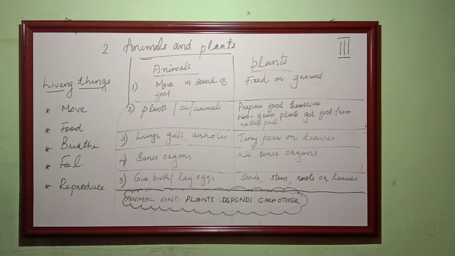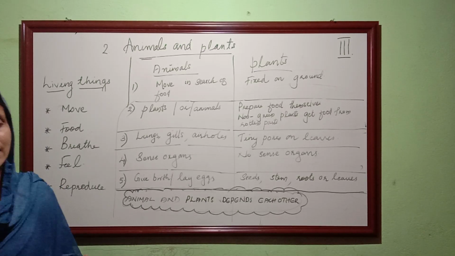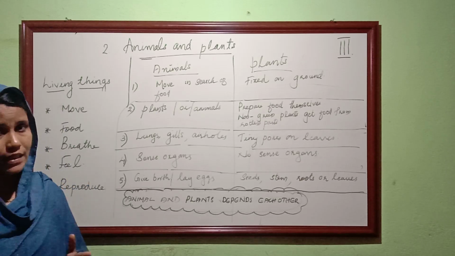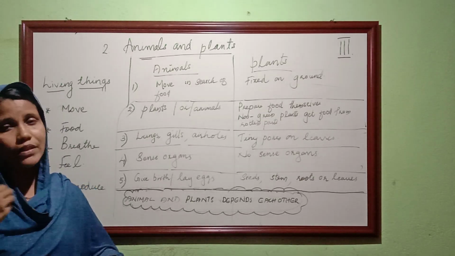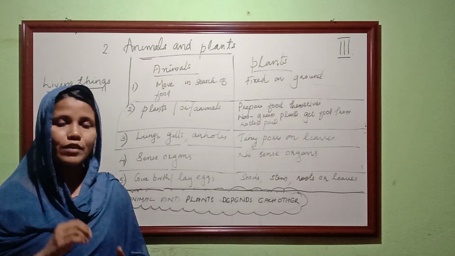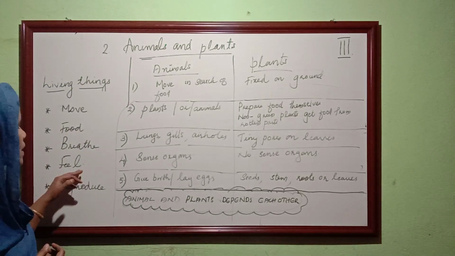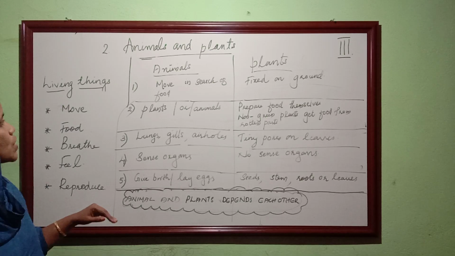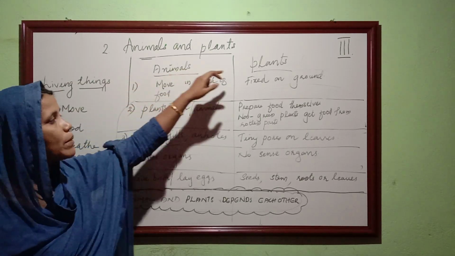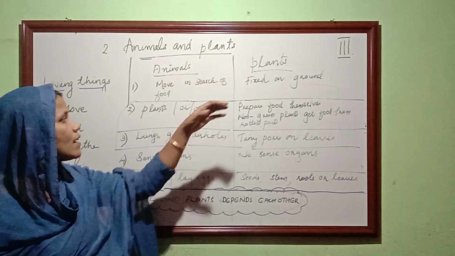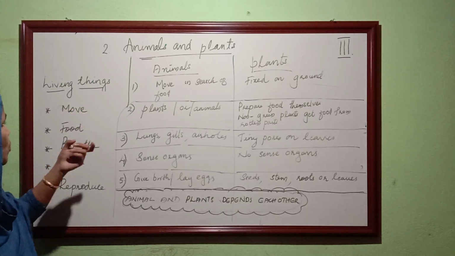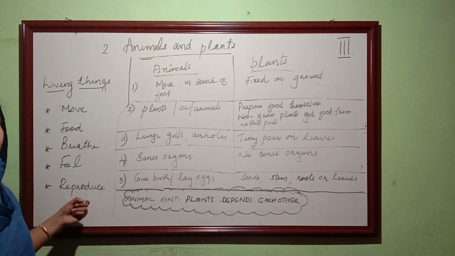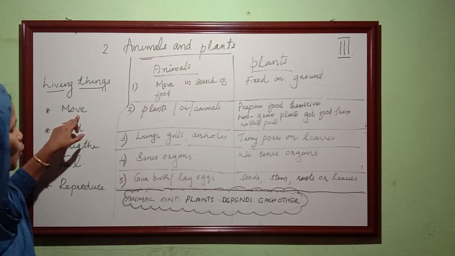So first, we know living things can move, living things need food to grow, and living things need to breathe. That means living things do not live without breathing, and living things feel and can reproduce. So we can discuss how animals and plants are different in their movement, food, breathing, feeling and reproduction. First point is move.